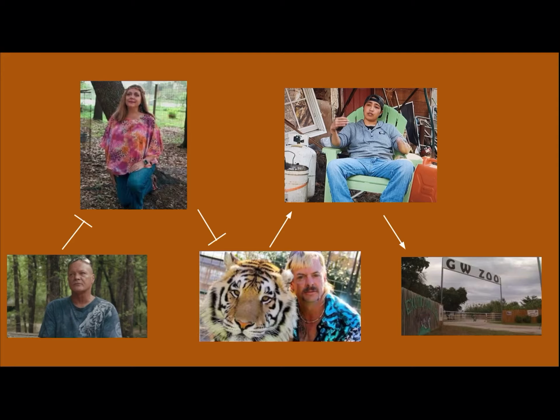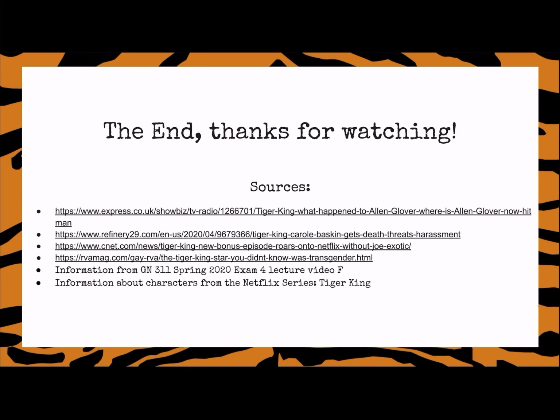Overall, Carol is trying to stop Joe's zoo from functioning. However, Alan, the hitman, is trying to repress Carol by killing her. Then, Carol Baskin is repressed. Joe can activate Saf, which allows the zoo to run properly since Saf is the animal keeper. The four main characters, Alan, Carol, Joe, and Saf, are similar to proteins in a genome. The GW Zoo would be similar to transcription being turned on and off. That's the end, and thank you for watching.